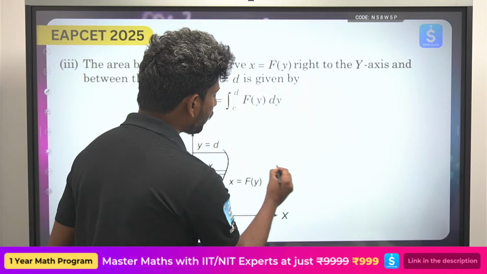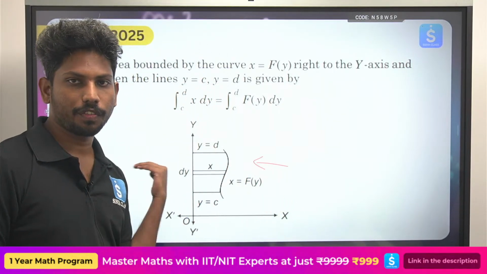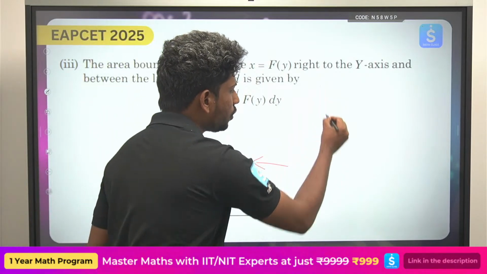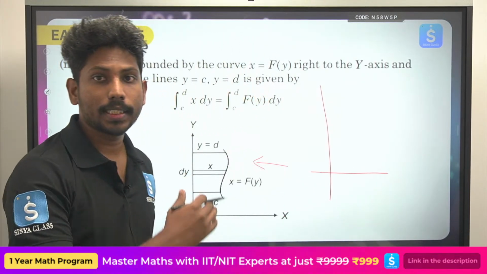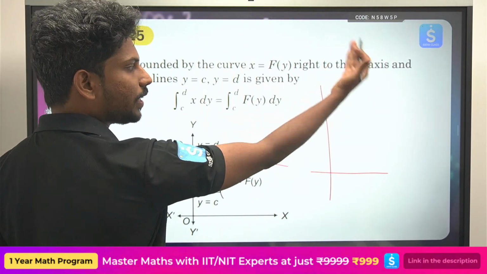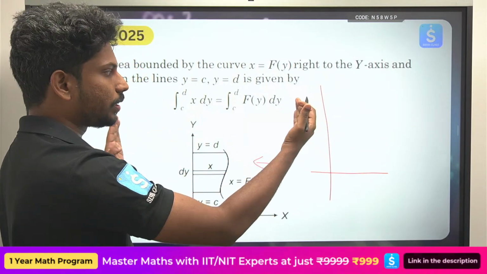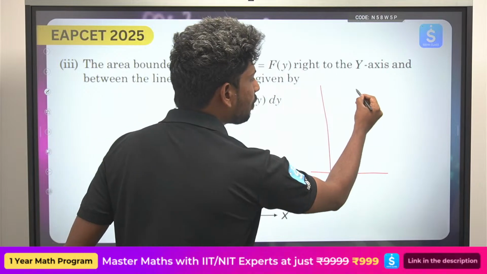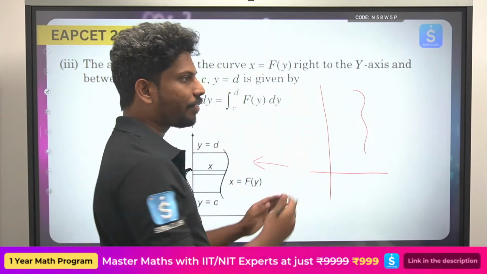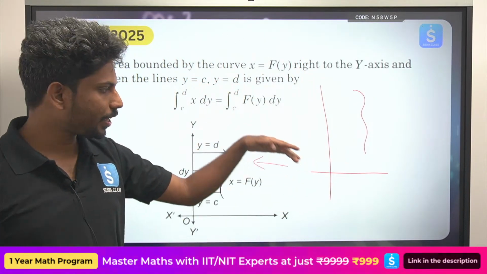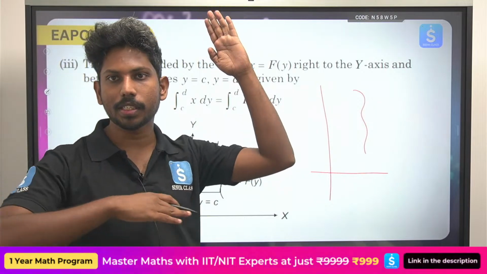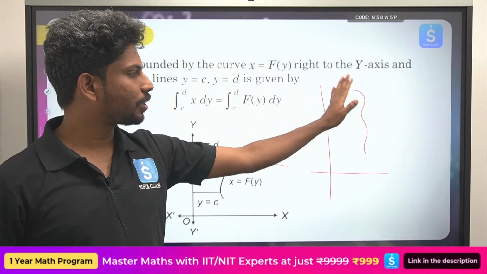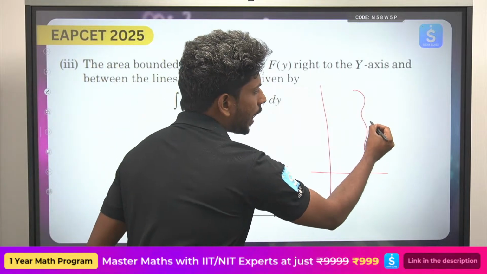ఇప్పుడు ఎప్పుడైనా కానీ when you are trying to see in the direction of the y-axis, that is perpendicular to the y-axis, so అప్పుడు whatever the curve is there at the rightmost, అంటే మీ రైట్కి ఏదైతే కర్వ్ ఉందో, లెఫ్ట్కి ఏదైతే కర్వ్ ఉందో, right curve minus left curve. ఇది ఒకటి గుర్తుపెట్టుకోండి. ఓకే, so if there is some curve like this, every time take the reference line. When you're taking the upper curve and lower curve, the reference line will be the x-axis. When you're taking the curve with respect to the y-axis, then take the rightmost curve.